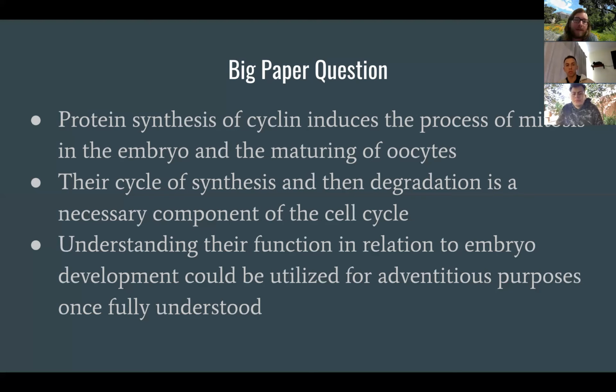By taking the frog egg extracts with removed mRNA and injecting differing amounts of cyclin mRNA into them, observations were able to be made determining the amount required to induce the mitosis process. Then by adding 35S methionine and finally applying the different samples to SDS polyacrylamide gels, the MPF activity was able to be tracked by time in minutes as it progresses or doesn't progress through the different cell cycle phases.